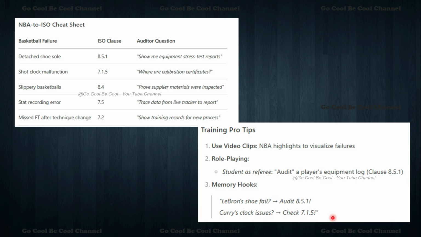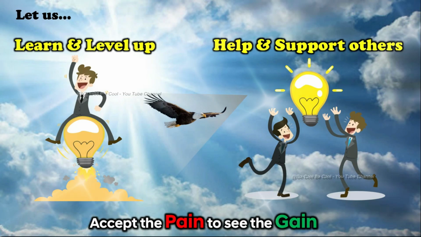I hope these beautiful 10 examples will be helpful for you. So finally, let's learn and level up ourselves, and let us help and support others. So without pain there is no gain.